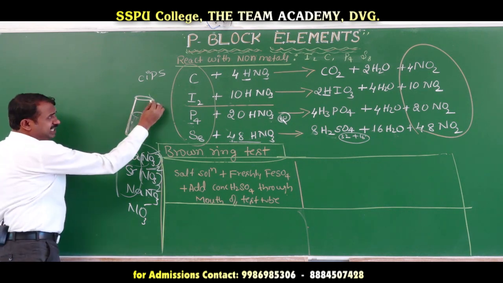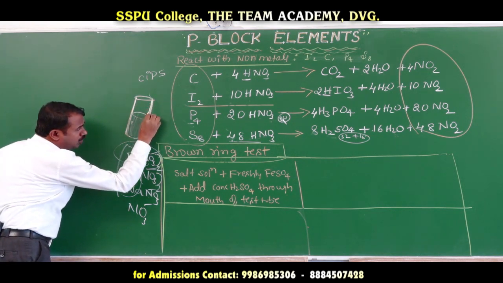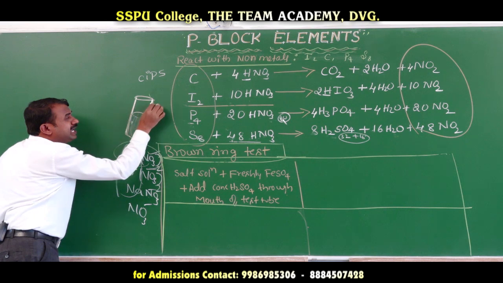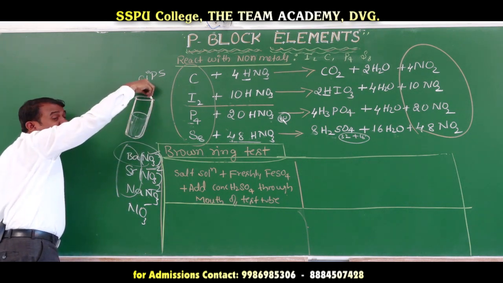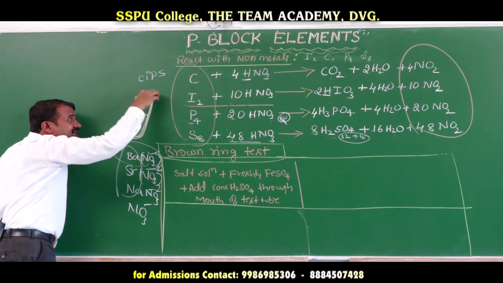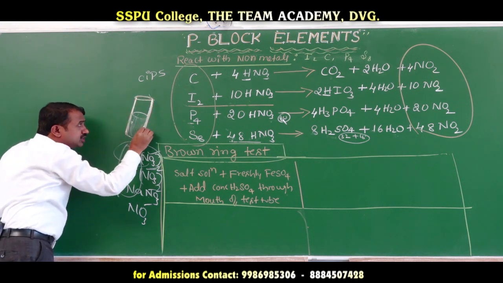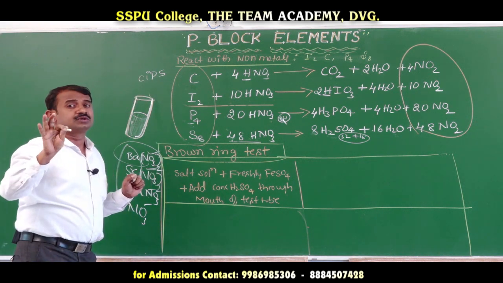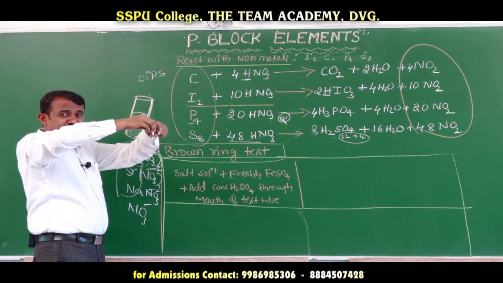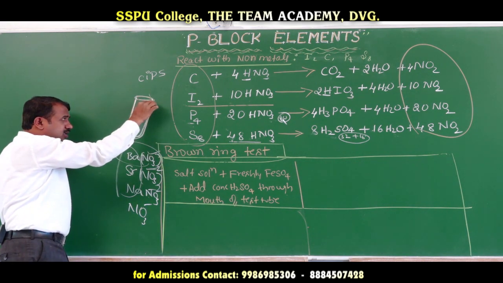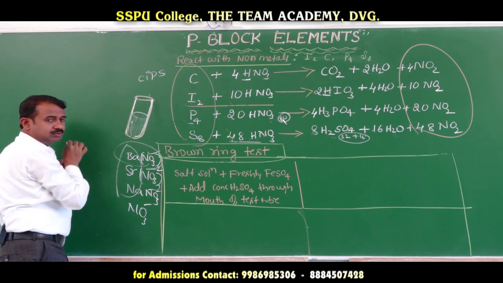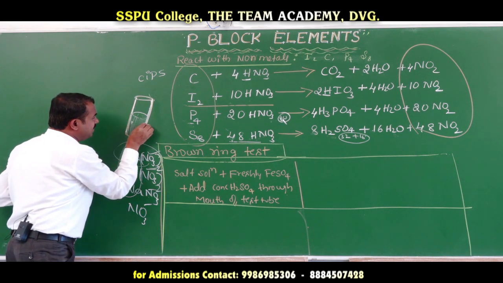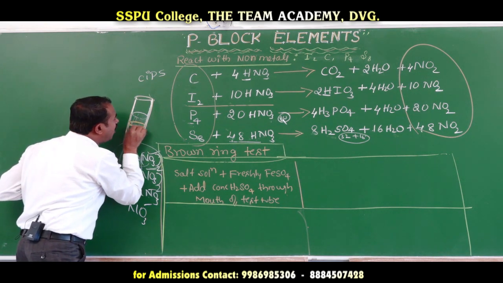The sulfuric acid goes along the test tube to the bottom because the density is more, 1.84. Immediately when the sulfuric acid is added at the neck of the test tube, it goes down slowly. Suppose we add sulfuric acid directly, you will not get the brown ring. You have to add it slowly at the neck of the test tube. The sulfuric acid goes along the test tube to the bottom. After some time, the brown ring is formed.